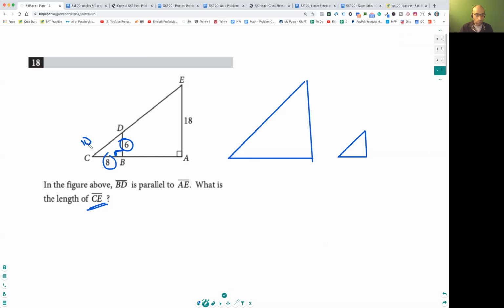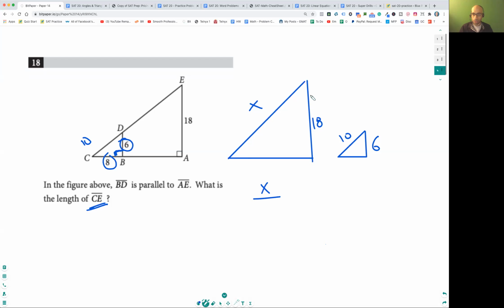Okay, so what are you going to do? You've got 10 here, right? And what else you've got here? You got 6 here, and you've got 18 here, and you've got X here, right? So remember, always put the X at the start. Okay, much easier to think about it this way.